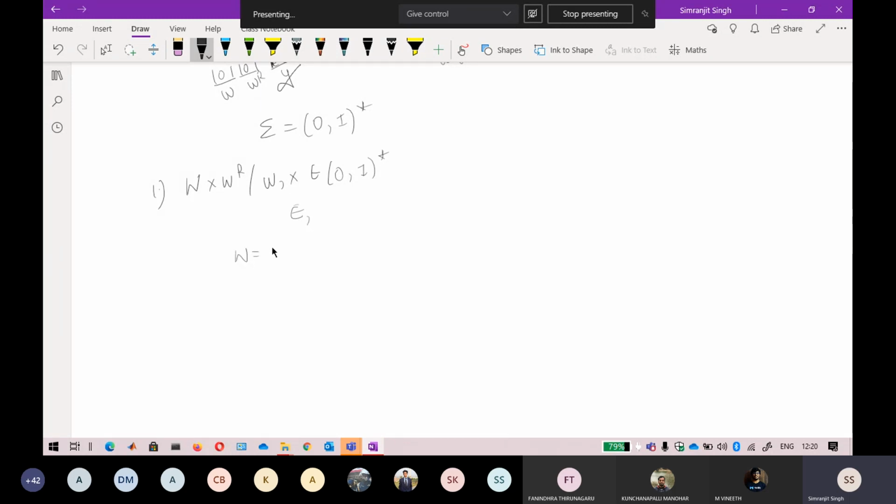So if I consider W as epsilon and WR will also be epsilon, that string will directly be converted into something like 0 plus 1 star. Okay, so suppose this is the string given, like W is equal to 101, WR will be your 101 again, and the X is like 111. Okay, so you can write it like this: 101, your X is 111, and your WR is 101. Okay, so this is your W and this is your WR. If you are clearly seeing it, because we are deriving from this one, you know exactly what is W and what is WR.